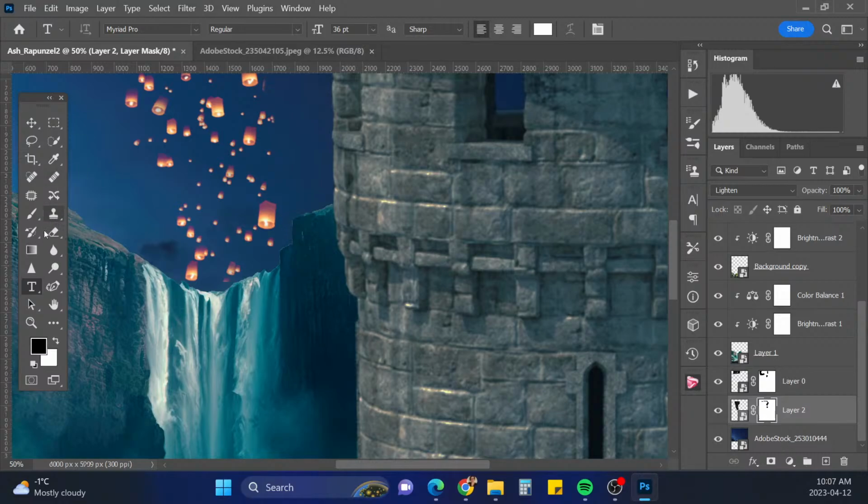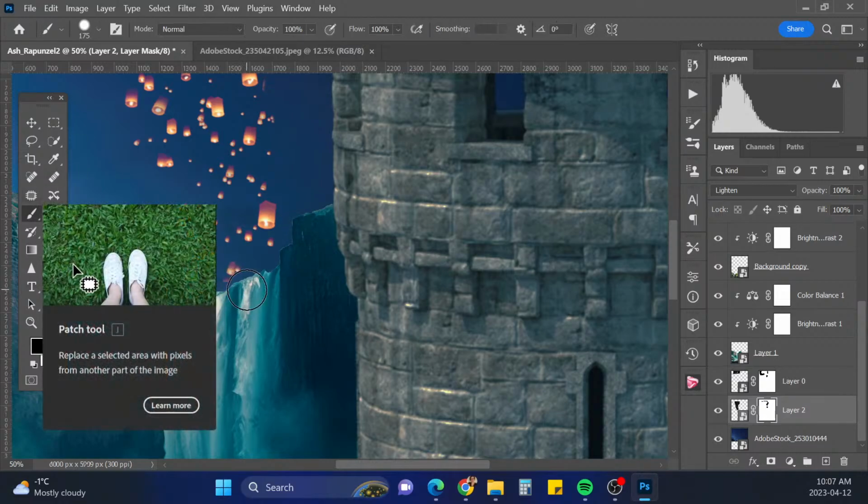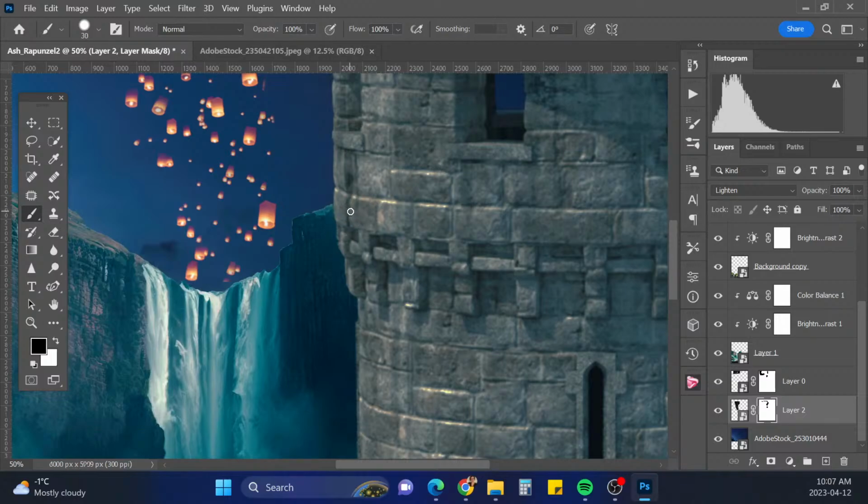So I'll get my brush. Come on, brush, go down. There we go. So we're gonna paint some of these bigger ones out.